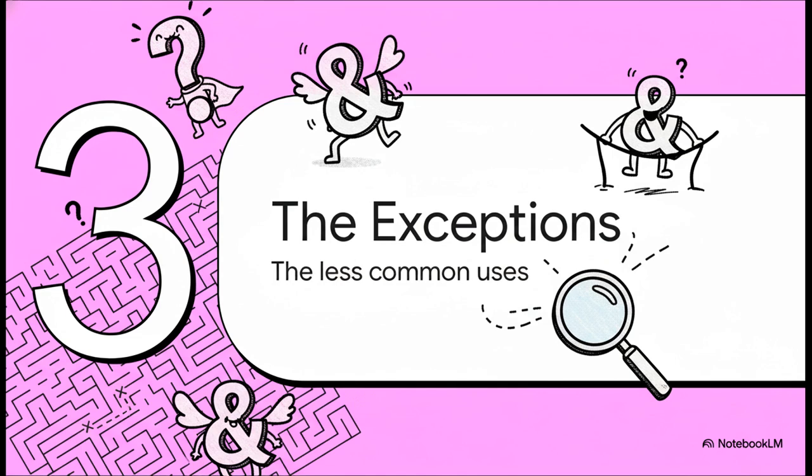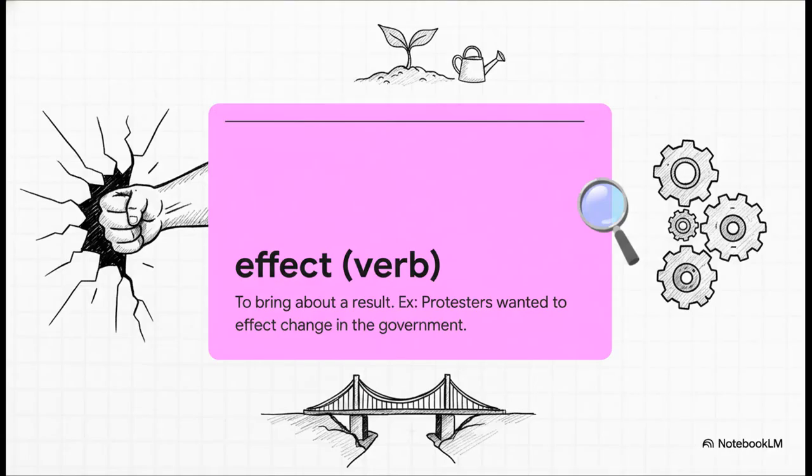All right, you've totally got the main rule down. But you know English, for every great rule there are a couple of weird little exceptions. Don't worry, they're pretty rare, but knowing them will officially make you a grammar pro. Ready to level up? So every once in a while, you might see affect used as a verb. It's a bit formal, and it means to bring about or to accomplish. Notice here, the protesters didn't just want to influence change, they wanted to make it happen. To affect change is to create that change directly.